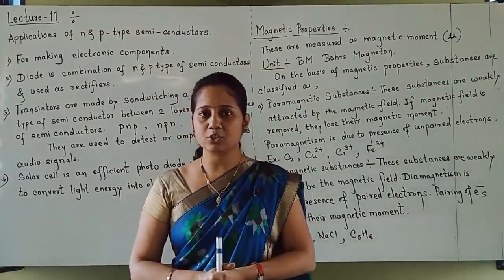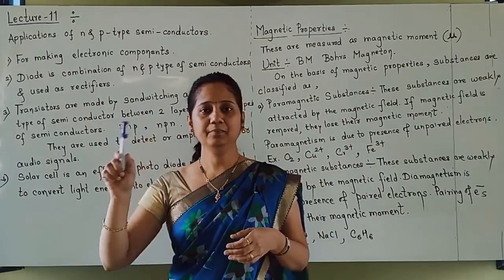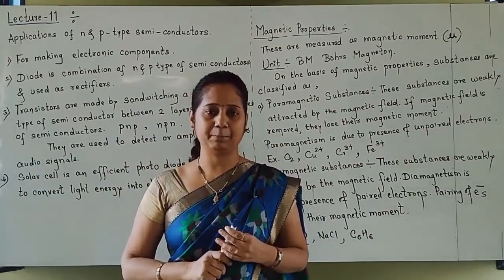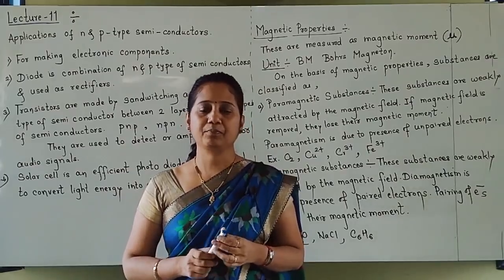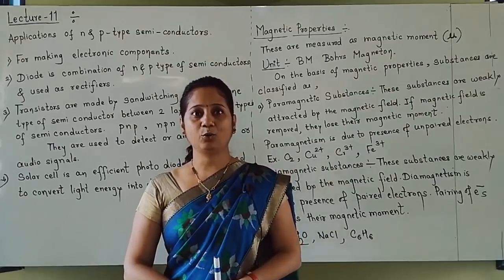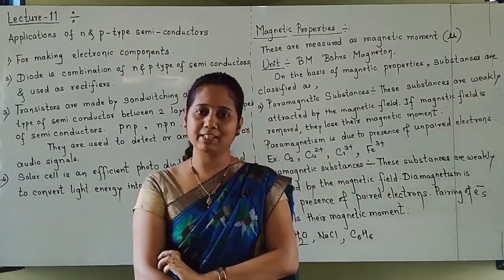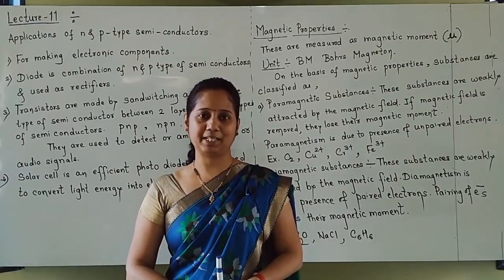Okay, students, applications are over, and today our topic was electrical properties and magnetic properties. Magnetic properties we are going to start. Magnetic properties are of 5 types in total. One by one we will see these types. But first understand who shows magnetic properties.